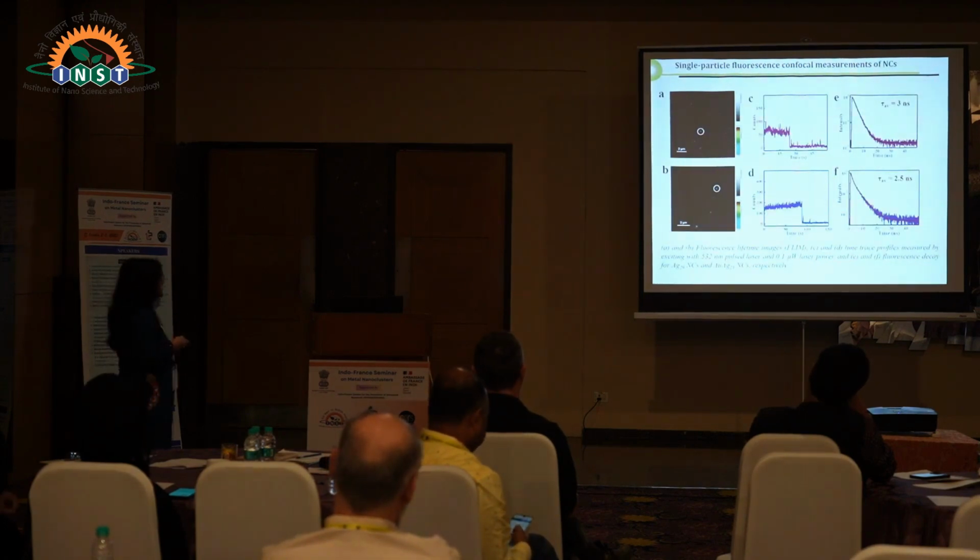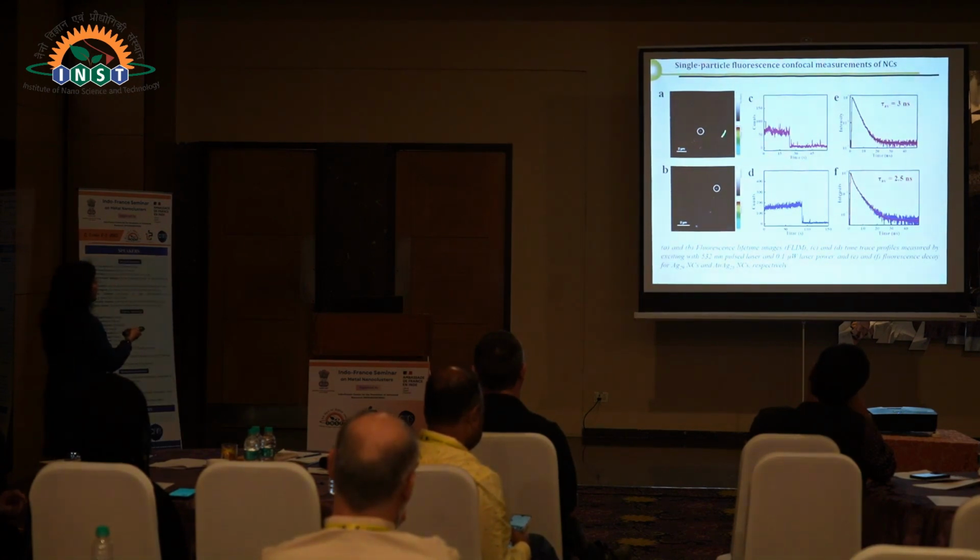After that we used a confocal fluorescence microscope to study this system. Here are the fluorescence lifetime images without gold, with only silver, and with gold after replacing one atom. You can see that the intensity of the spot is much higher after doping with gold.